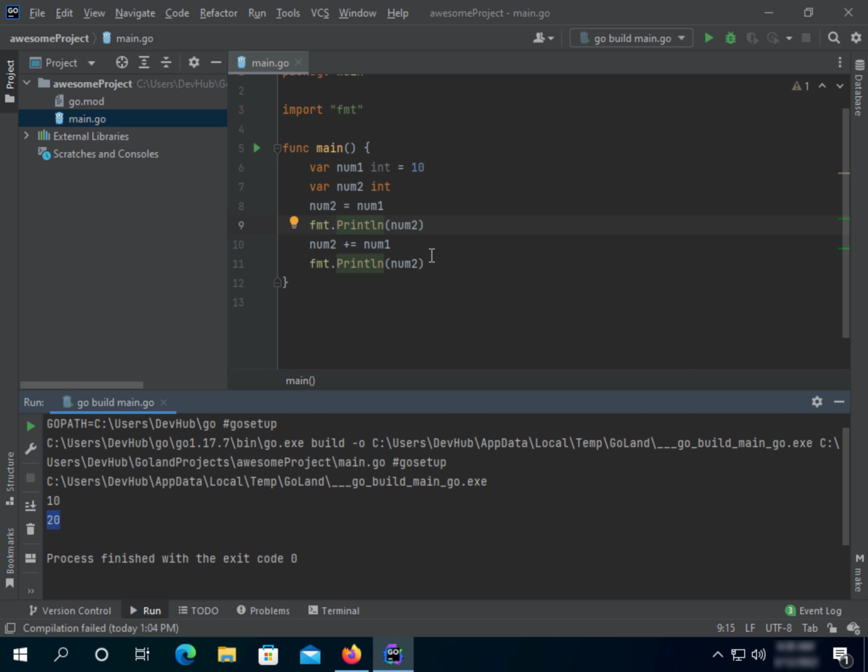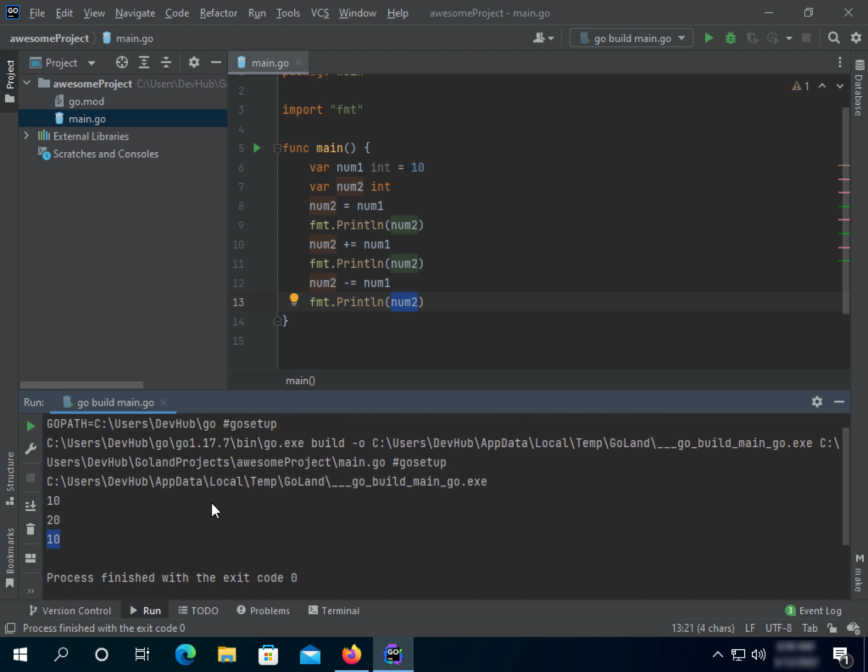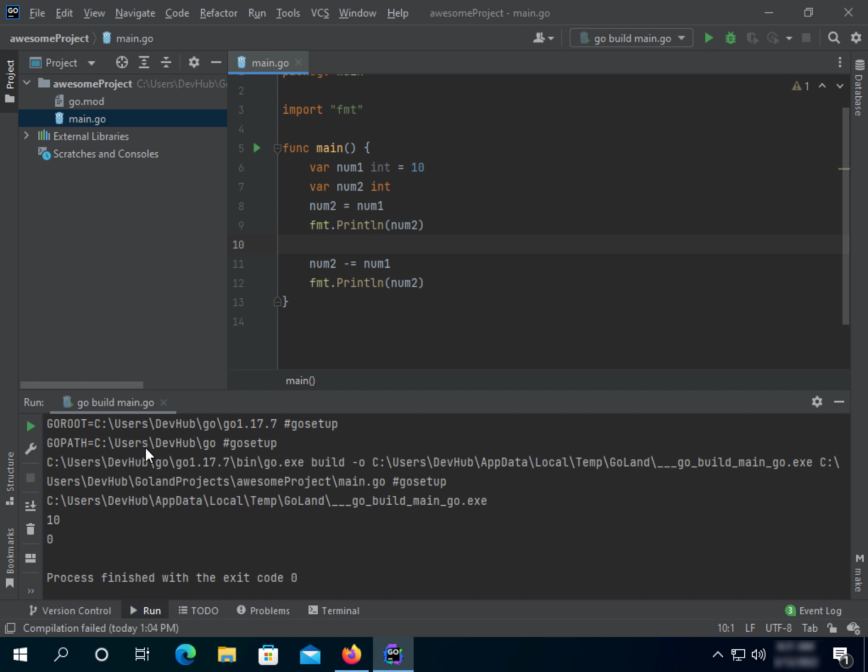We can actually do the same thing, like we saw in the previous lesson, with minus, but here we're going to put minus equals. You see I didn't change the variable name or anything. It's 10. The reason it's gone back to 10 is because it was 20, but if I remove this one, it's going to become 0, because it removed the number, like it divided the number by 2.